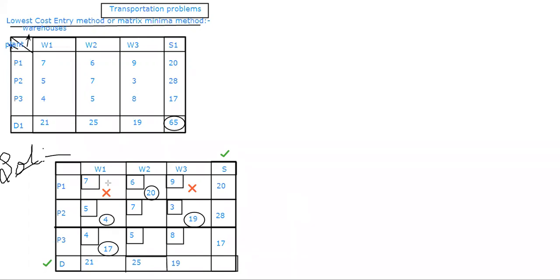Okay. So this row of 20 and this vertical row of 21 has been satisfied. Now come down to these 4 boxes. Now here 28 I should satisfy, Nana, and here I should satisfy 25. Okay. Now just check it up. 19 plus 4, how much? 23. So how much is less? 5 is less.